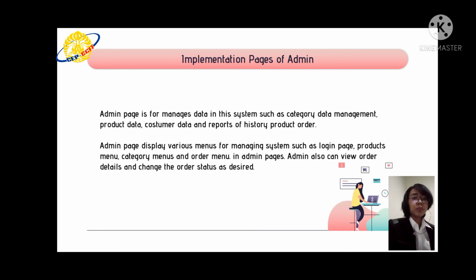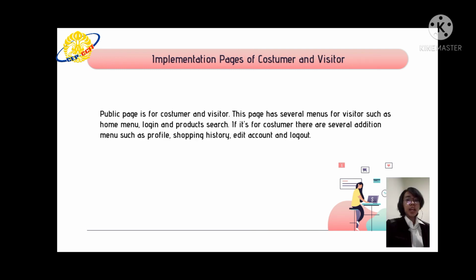Admin page display various menus for managing system, such as login page, product menu, category menu, and order menu. Admin also can view order details and change the order status as desired.